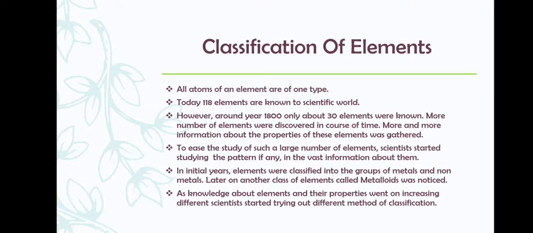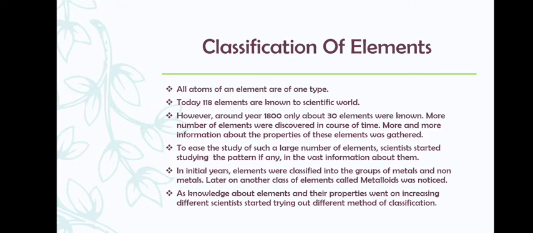However, around year 1800 only, about 30 elements were known, which is very less as compared to today. More number of elements were discovered in the course of time. More and more information about the properties of these elements were gathered.